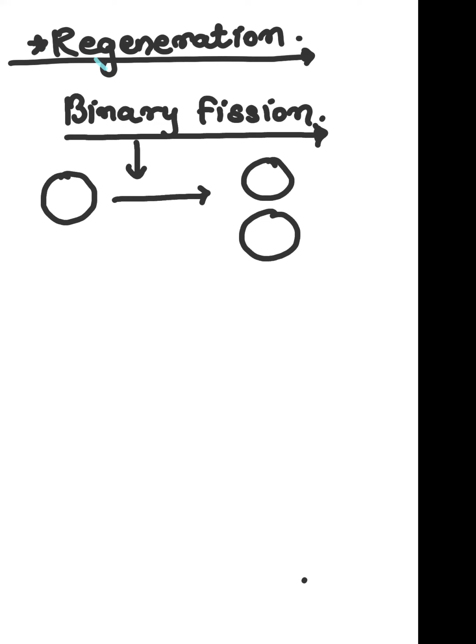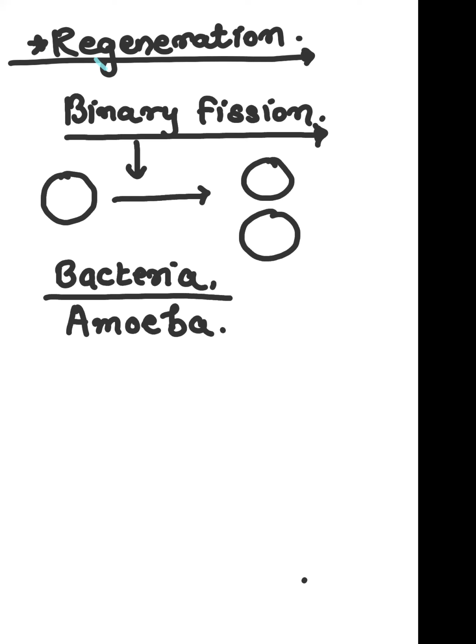You can see this in bacteria, then amoeba. Bacteria and amoeba produce equal daughter cells, right? So this process is called binary fission. Basically, binary fission is nothing but division of parent cell into two daughter cells.